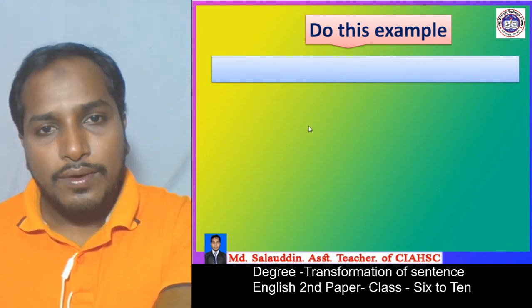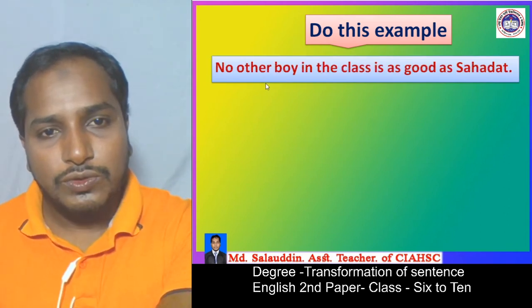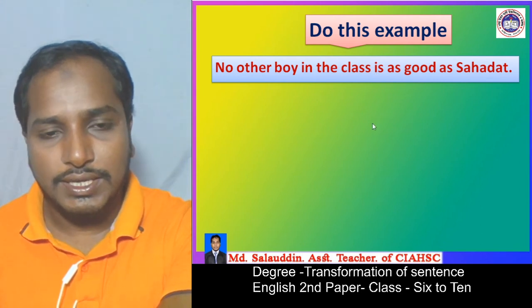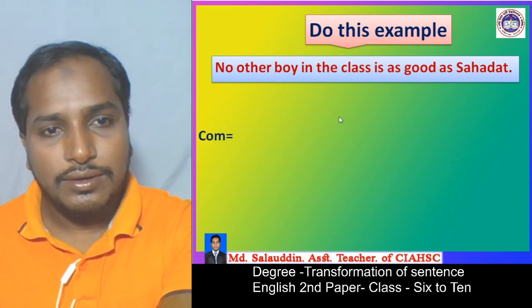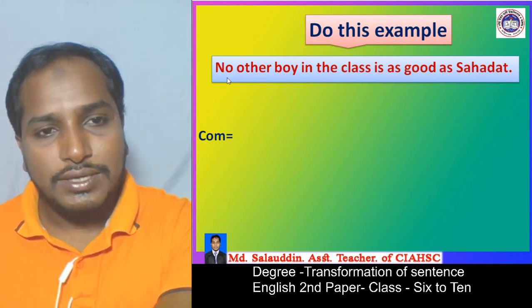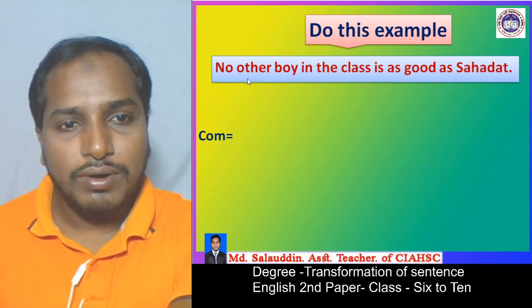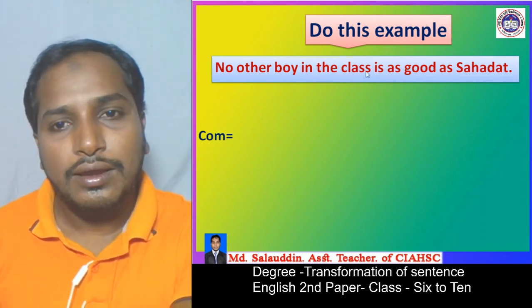Do the example: no other boy in the class is as good as Shahadat. Here we have to change it into comparative. Students, do you understand what the degree of the sentence is?